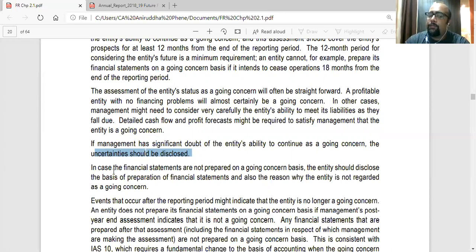Plus, if they are not preparing the statements on a going concern basis with the intent of shutting down, next year they are going to shut down. So they are not preparing on a going concern basis. So there is no going concern assumption here. Disclose that. And also the reason why the entity is not regarded as a going concern.